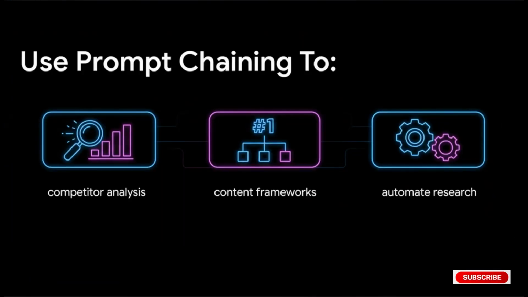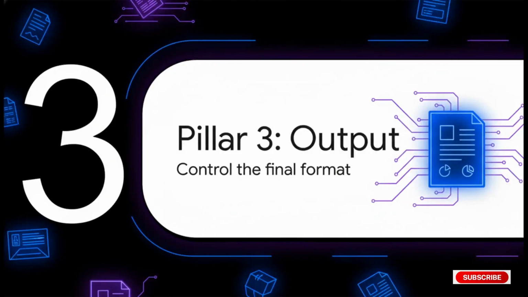And this isn't just theory, right? Here's the real-world value. Professionals are using prompt chaining right now to run incredibly deep competitor analyses, to build out entire content strategies from scratch, and to automate these complex research tasks that would honestly take days to do manually. It's a massive multiplier for both efficiency and quality. Okay, finally, that brings us to the last piece of the puzzle, Pillar 3, defining the output. Look, you can have the best expert in the world and the clearest mission, but if that final report comes back in a format that's totally unusable, the entire effort was a complete waste of time. This is all about controlling the format for maximum impact.